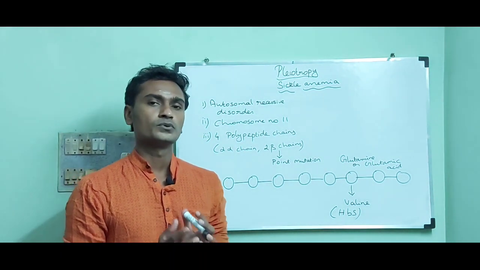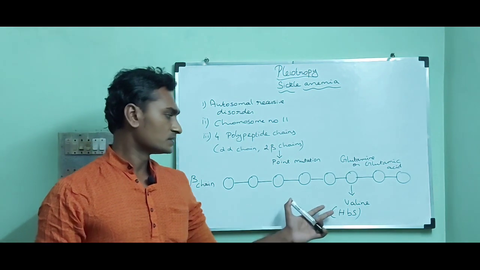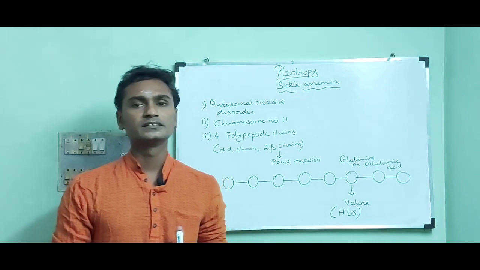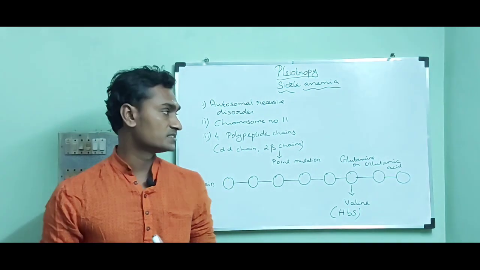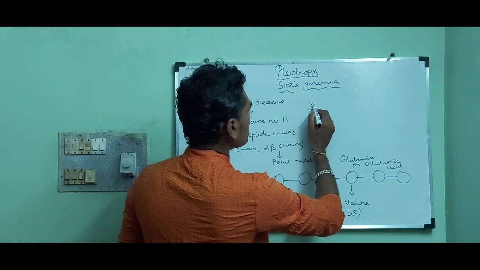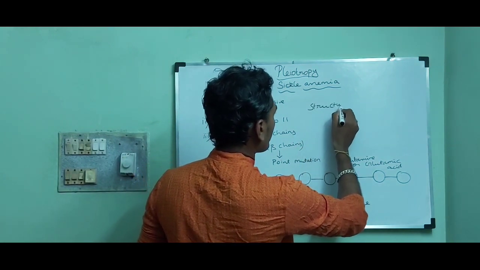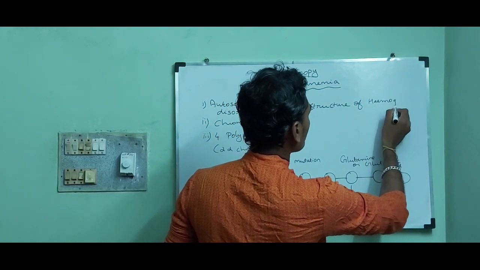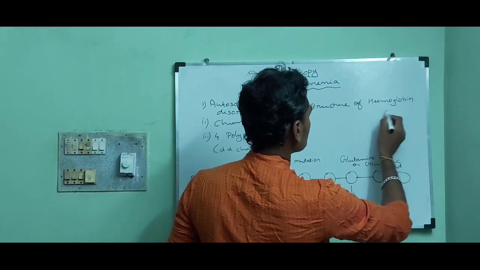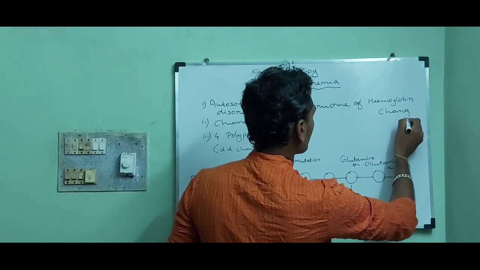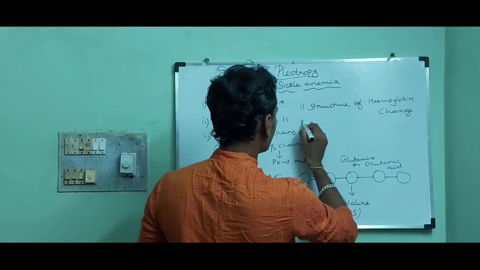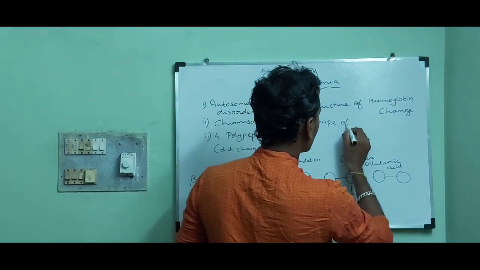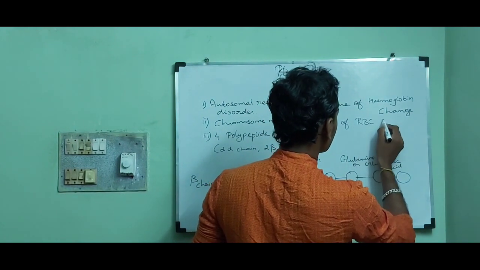Now you can understand this point mutation can cause 2 changes in the blood. The first change is the structure of hemoglobin changes, and the second change is the shape of the RBC changes.